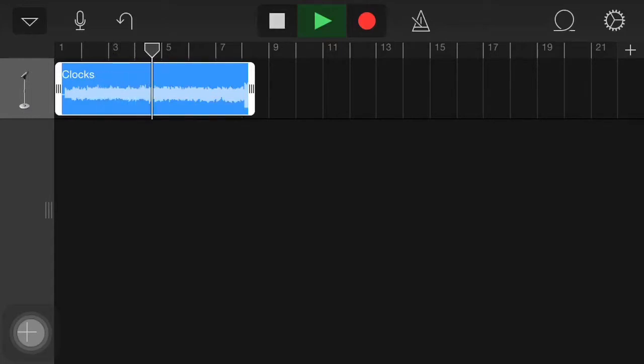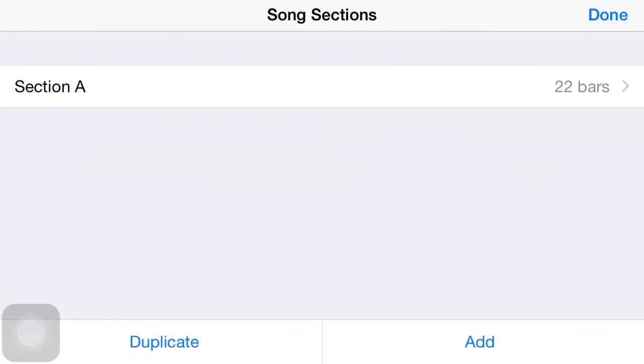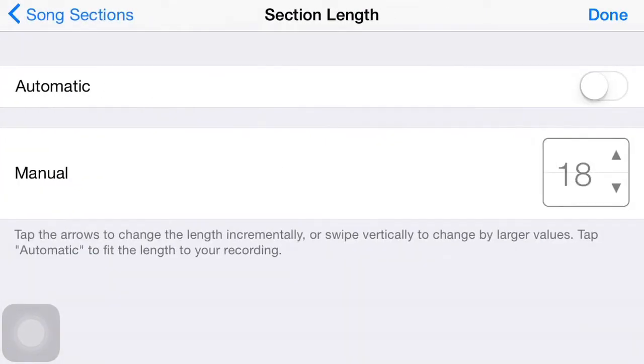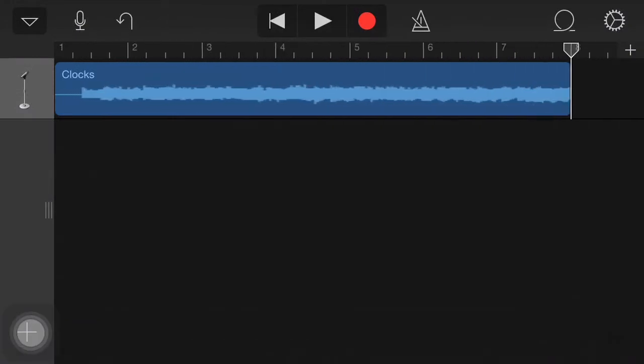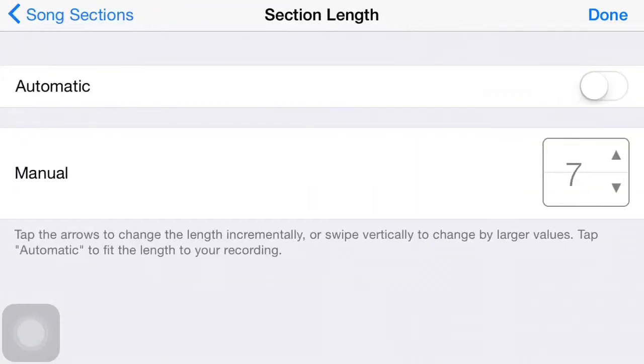You can also do this with text tones. You just do the same thing. Once you get it, you're going to see mine ends right here at 8. So I'm going to click on the little plus, section A. Now I'm going to put it at 8. Done. And I can see that I can go to 7 now.